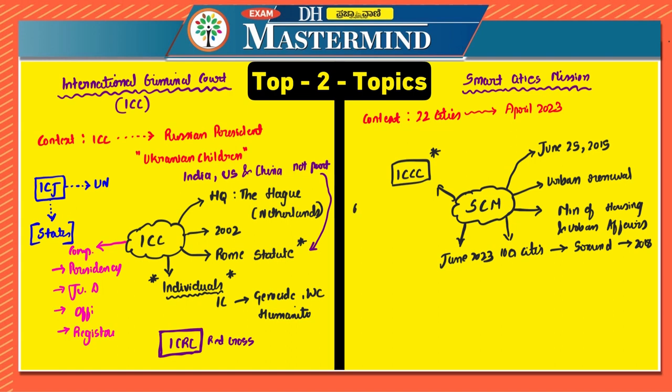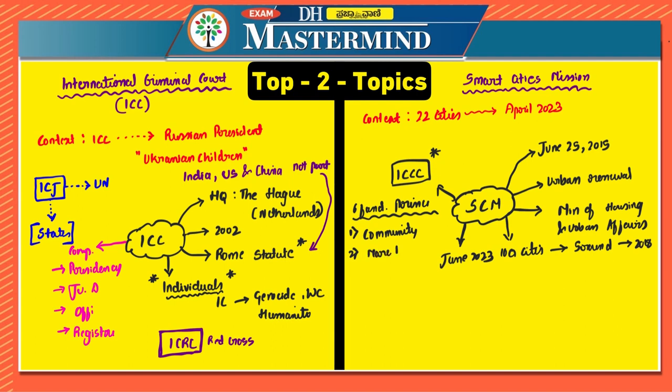Next most important point. There are 6 fundamental principles within the concept of smart cities. So first one is, the community is core. That is overall development with involvement of everyone.